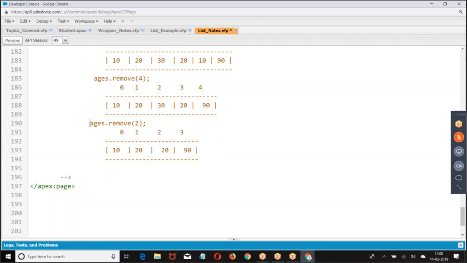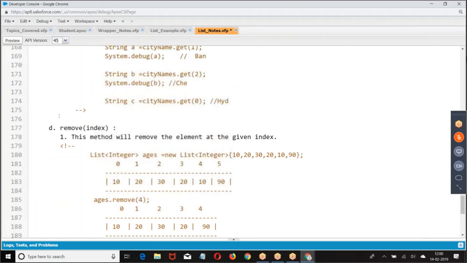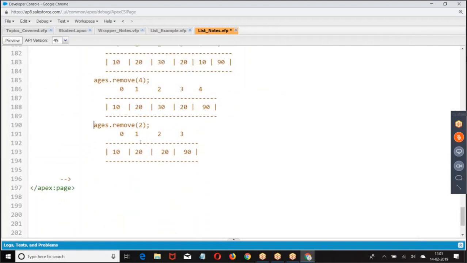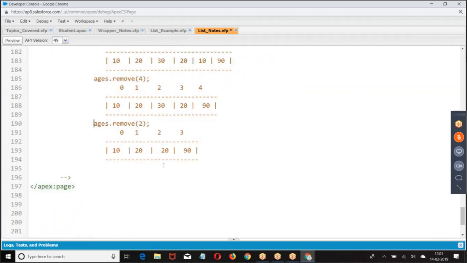Was that clear for everyone? Remove of index, remove of index. This is how we are removing it. Clear? So this is how we are giving remove of index. Remove a particular element from the list, the element at the given index.